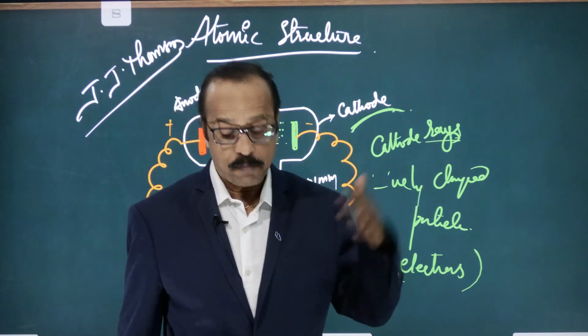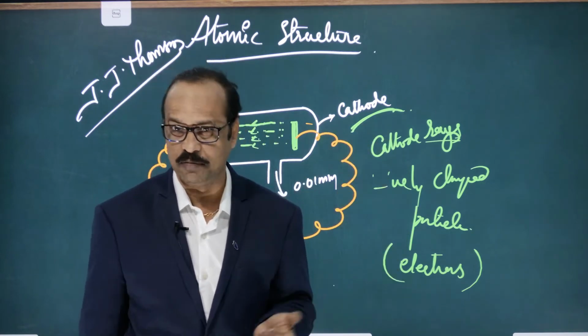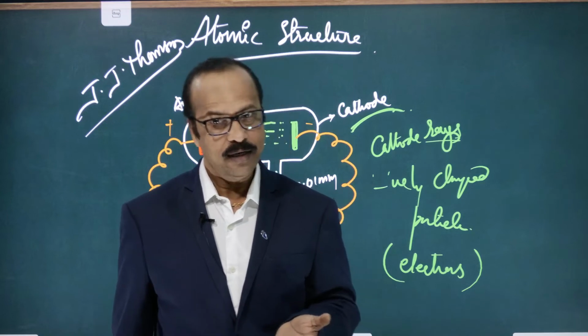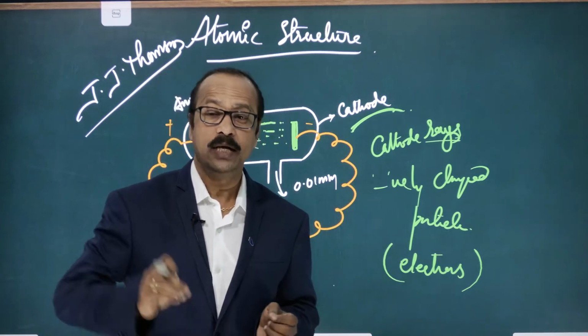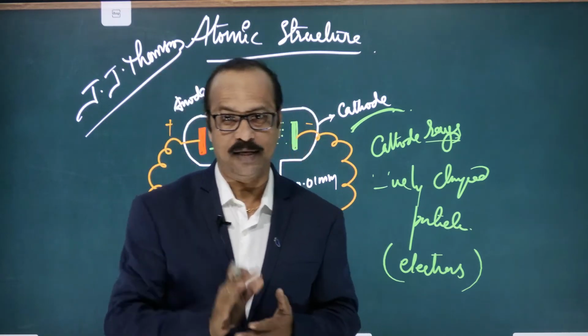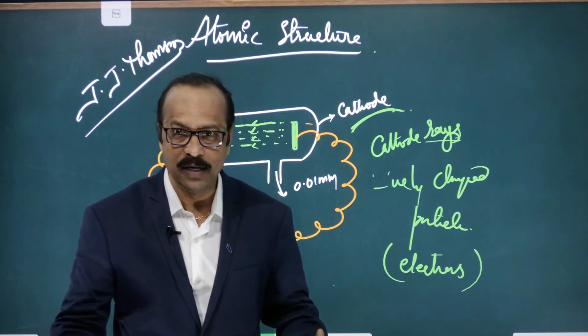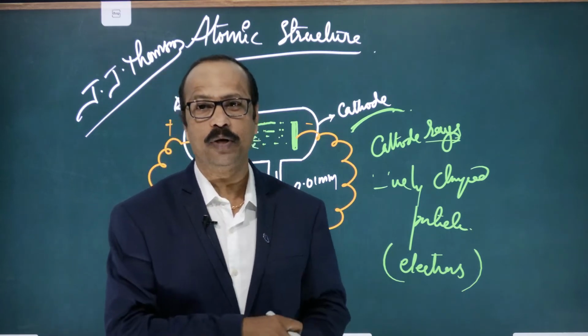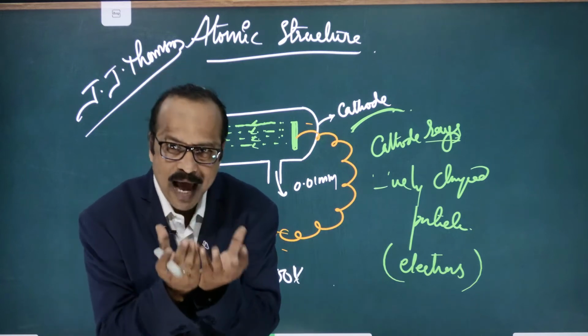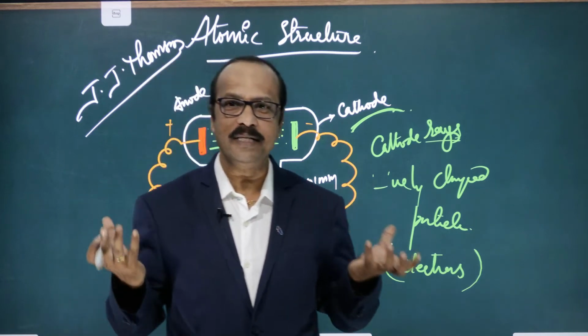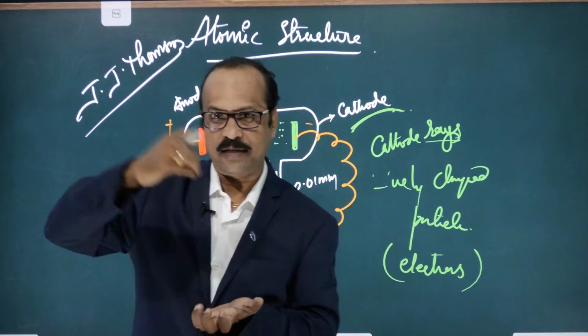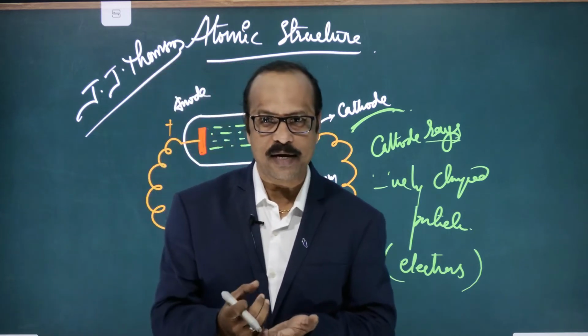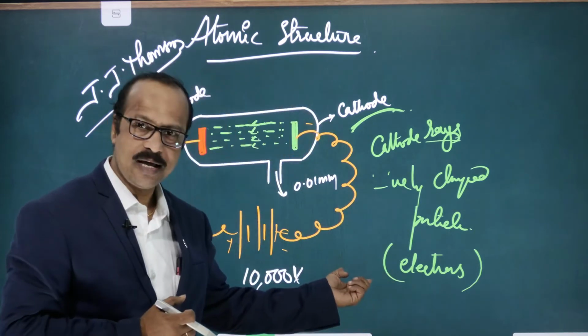The previous concepts said the atom is the smallest particle that is indivisible, right? But J.J. Thompson proved that atoms can be divided, and when the atom is broken, tinier particles, electrons, are released.